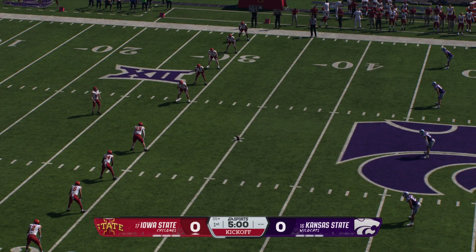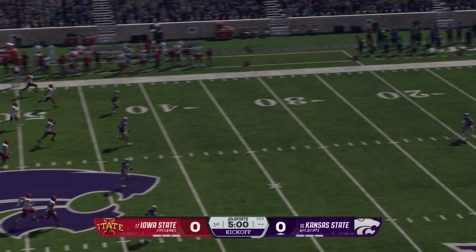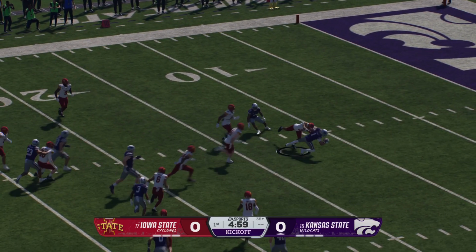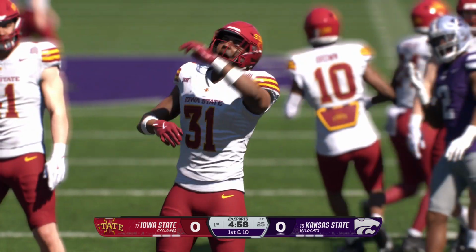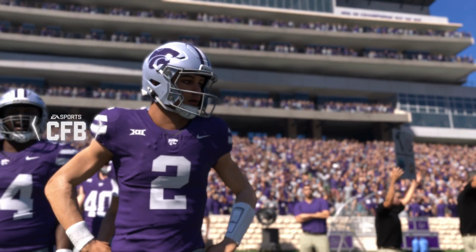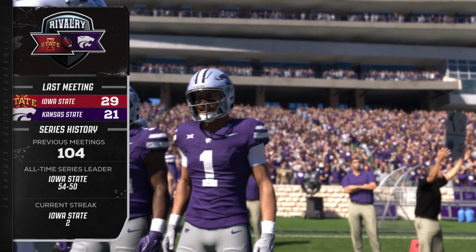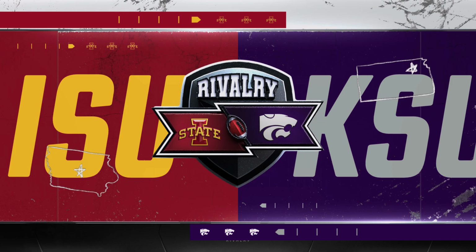The Cyclones will kick this away to get us going here. Fields it inside the 5-yard line. Coverage team flying downfield, not much gained on that return. So Kansas State's offense comes on the field first today. Here we go. You can feel the juice in this building. What a privilege, Kirk, to be part of this rivalry game.